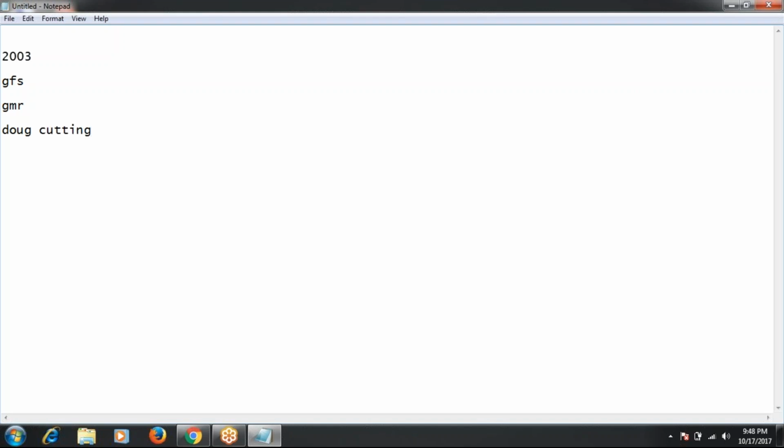When he implemented Hadoop, at that time there were only two concepts in Hadoop: HDFS and MapReduce. We already know HDFS means the Hadoop Distributed File System.